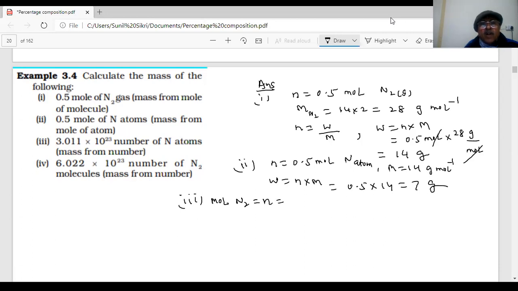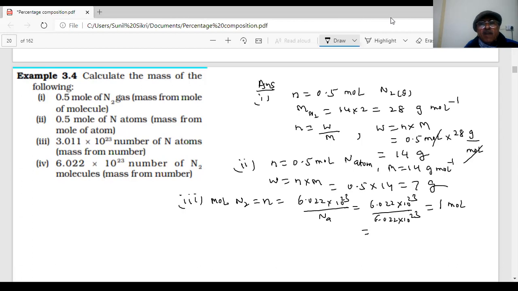It would be 6.022 times 10 power 23 divided by the Avogadro's number. What is that value? How many moles? One mole.